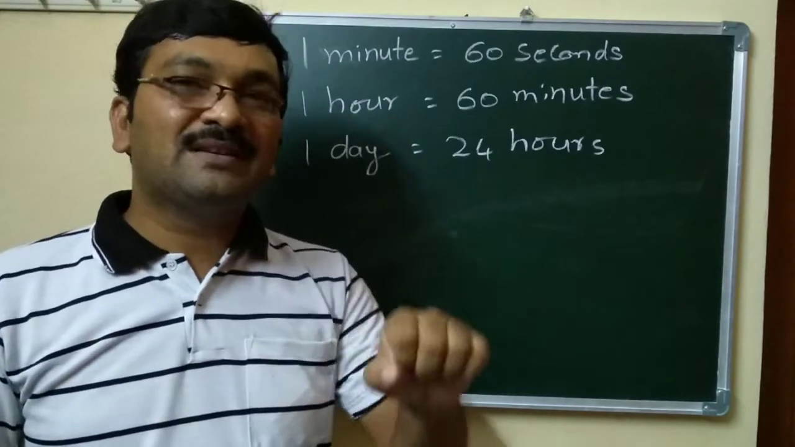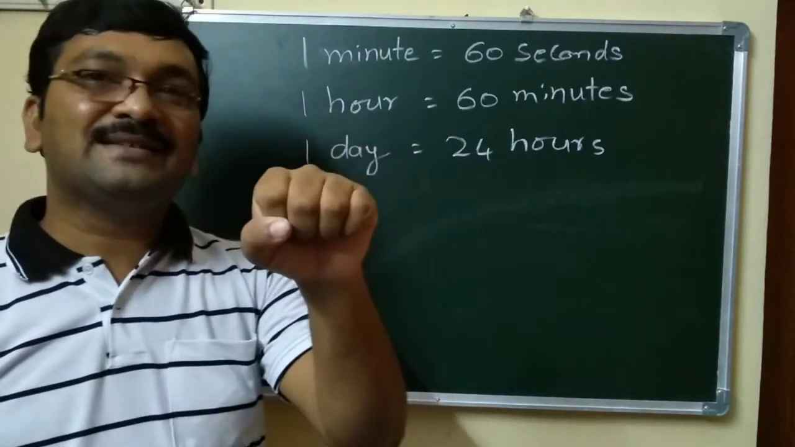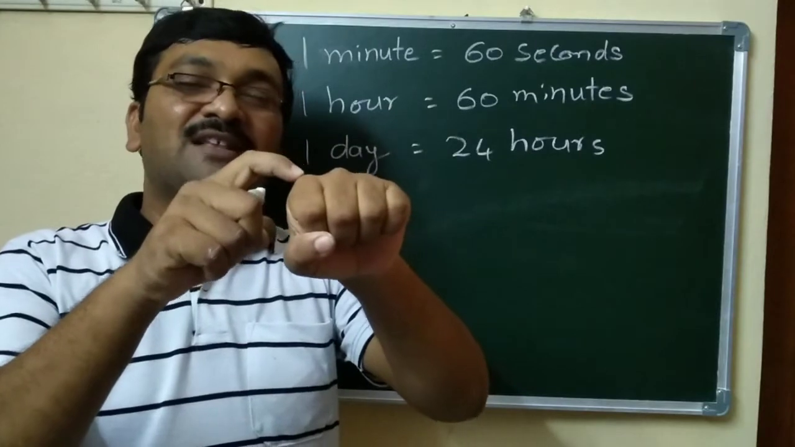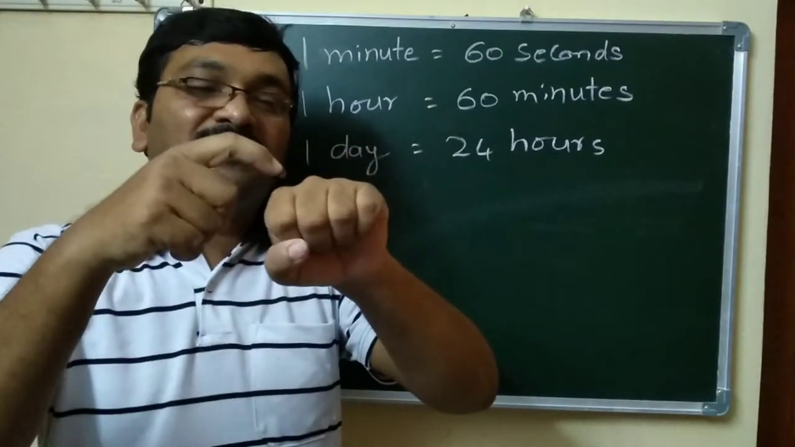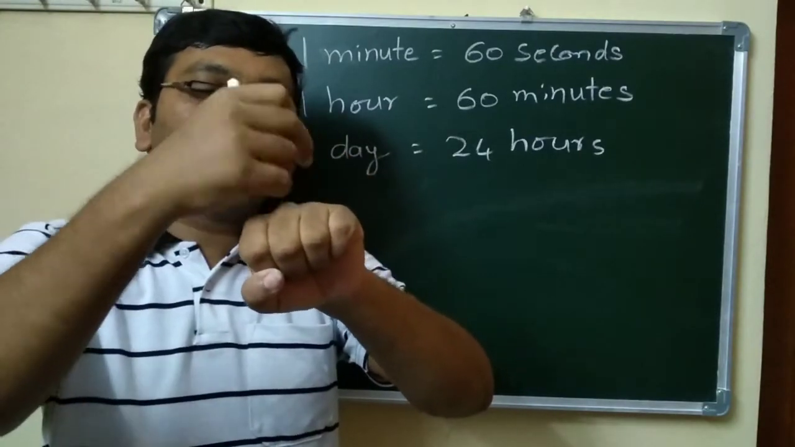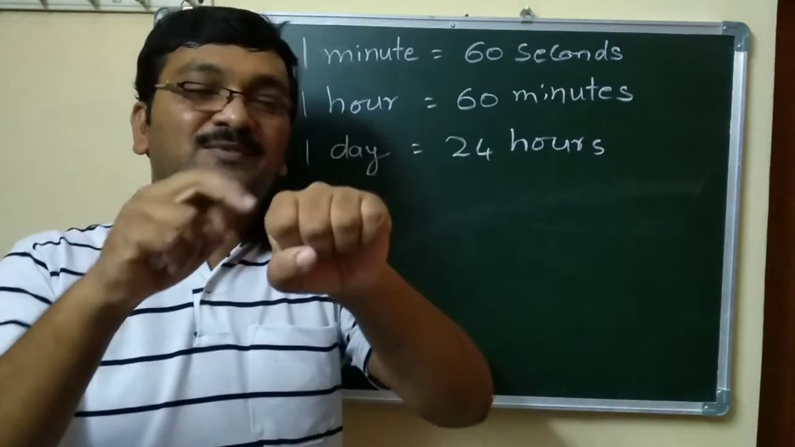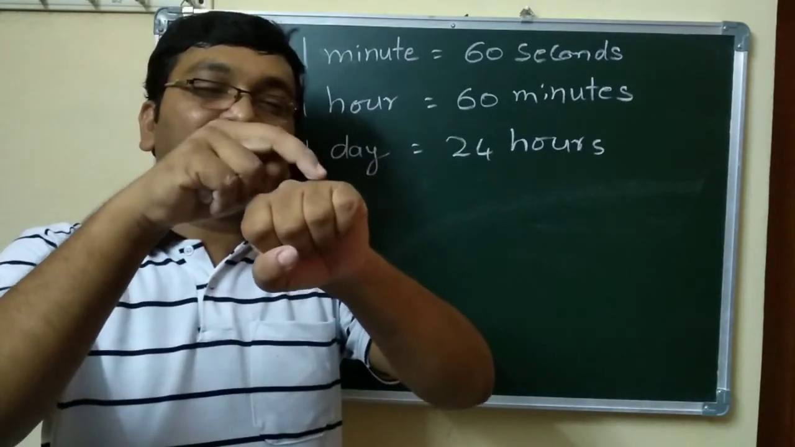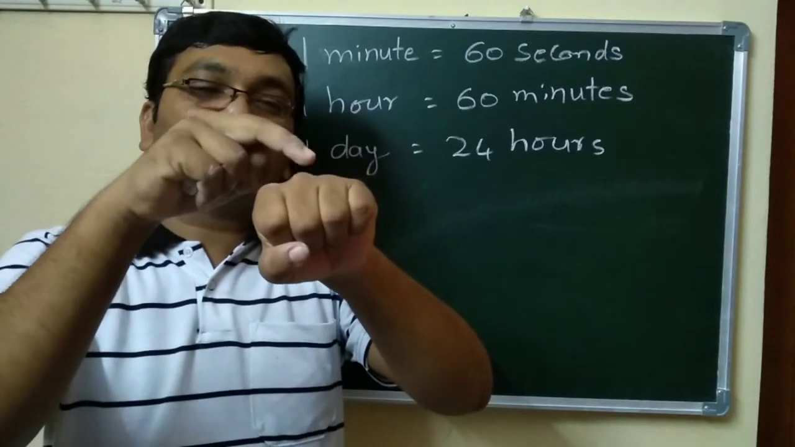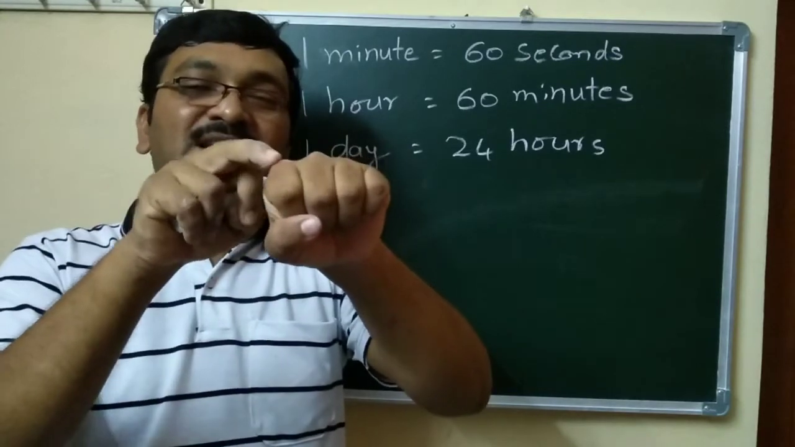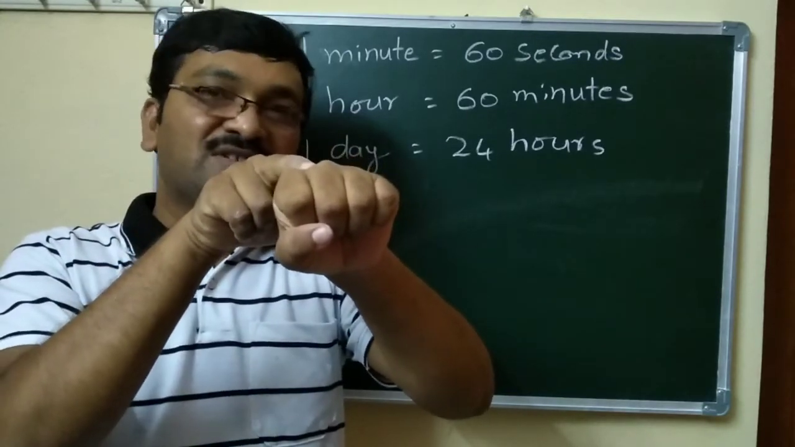To remember this, there is a hand technique. January, 31, comes on the upside, and except February, the remaining ones on the downside are 30. January, February, March, April, May, June, July, August, September, October, November, December. So January 31, February 28 or 29 days.